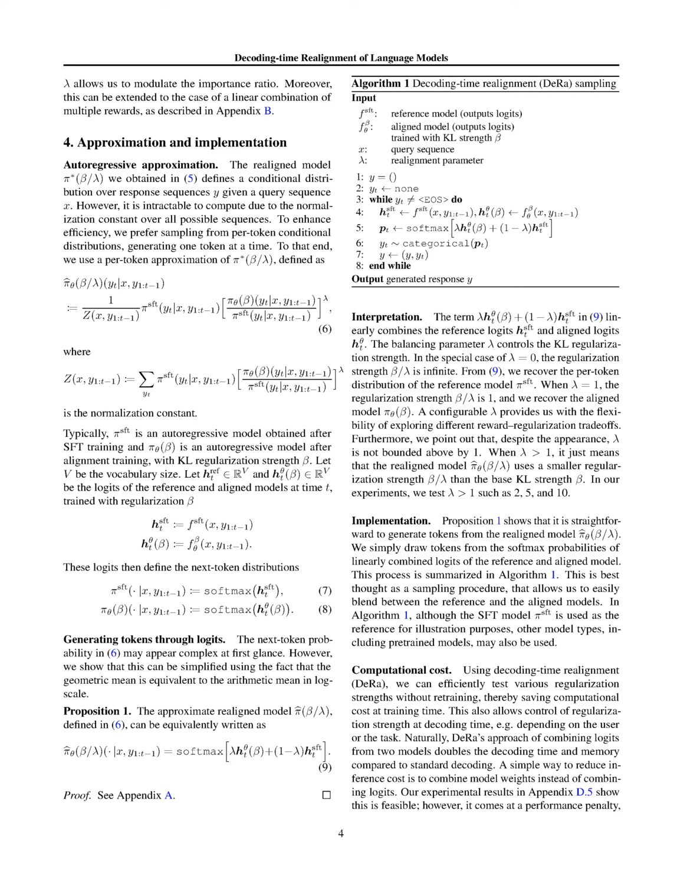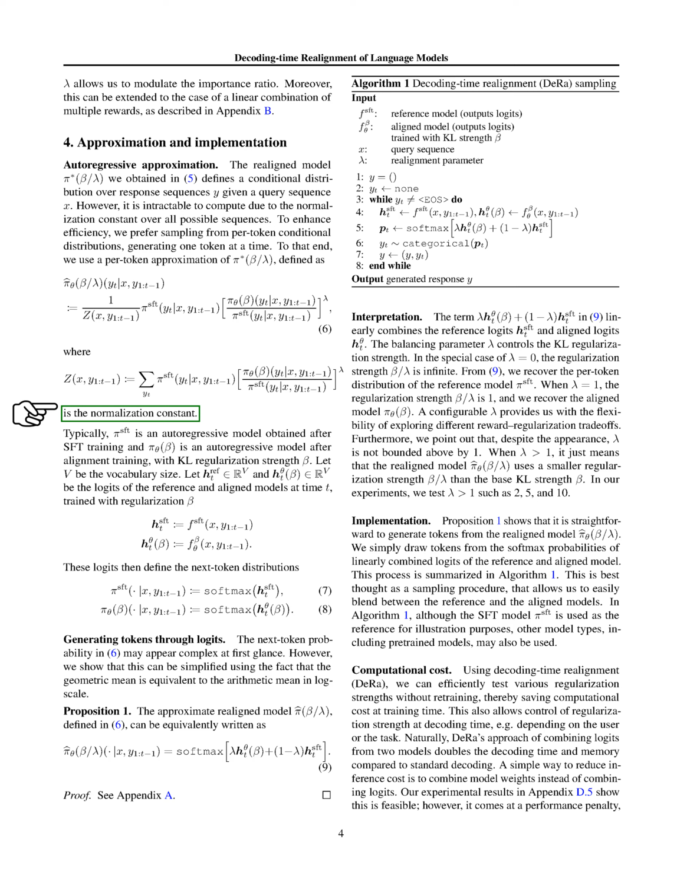Section Summary. The section emphasizes the importance of balancing the reward and KL divergence in training aligned models, as a large beta value limits alignment effectiveness, while a small beta can lead to reward hacking. Decoding-time realignment is introduced as a way to investigate the reward-KL trade-off without retraining each model, allowing for the modulation of the importance ratio using the configurable scalar lambda. Additionally, an autoregressive approximation of the realigned model is proposed to enhance efficiency in computing the conditional distribution over response sequences.